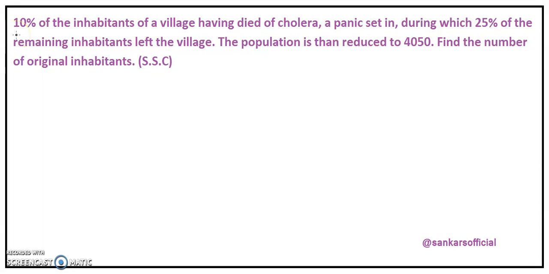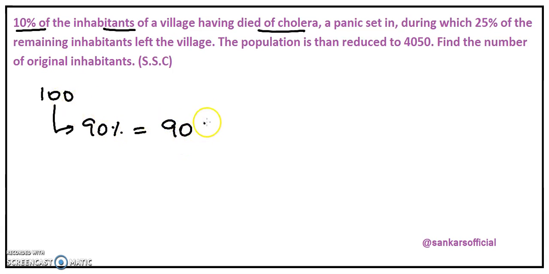For solving this question, let us assume that the original number of inhabitants in this village be equal to 100. 10% of these inhabitants died of cholera, which means 90% of the inhabitants remain in the village, that is equal to 90% of 100, that is equal to 90.